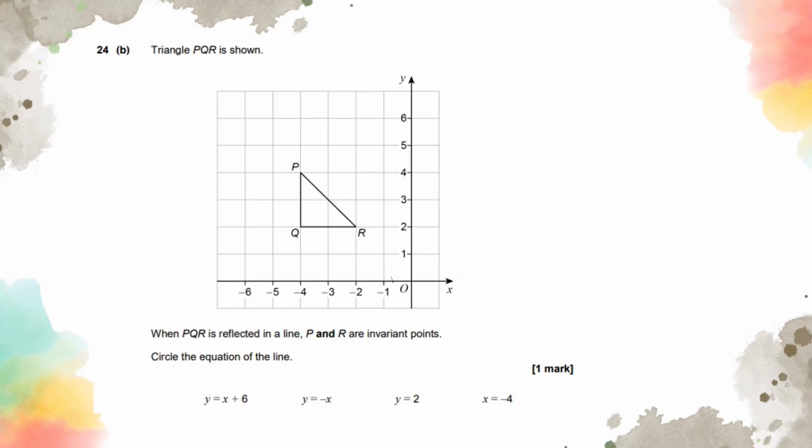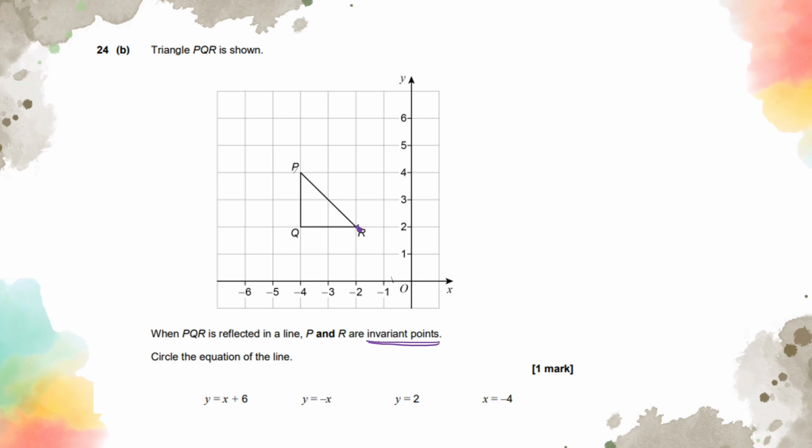Question 24b is actually quite a straightforward question, as long as you know what invariant points mean. Invariant points mean that when the reflection takes place, the points are going to remain the same. They are not going to change. Circle the equation of the line. So it says when PQR is reflected in a line, P and R are invariant points. So they are going to remain the same. So in order for P and R to stay where they are,